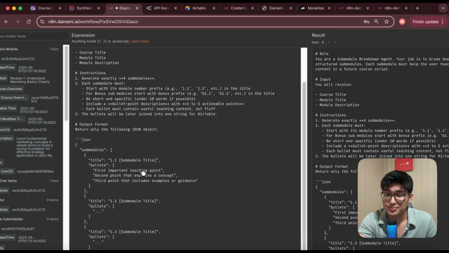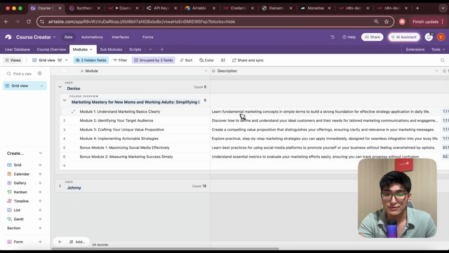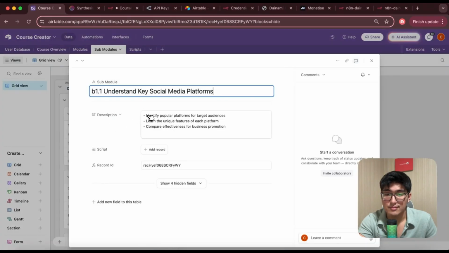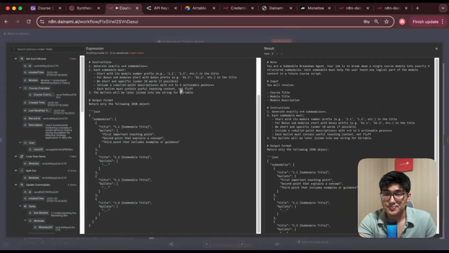So once again, you can see how prompts actually help you to organize the AI to work exactly in the way you want. Okay, and over here you have 1, 2, 3, 4, right? We want to have titles and the bullet points for each of these submodules, right? Bullet points over here. So take a look. If I open this up, you can see bullet point descriptions on what the submodules is about. Very cool.